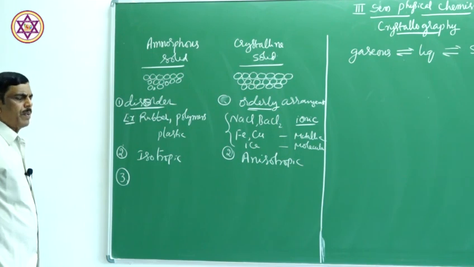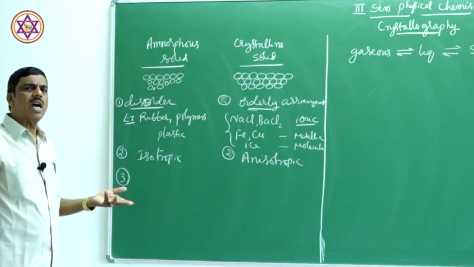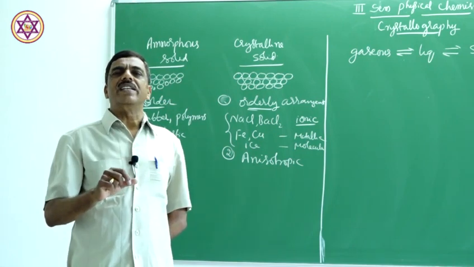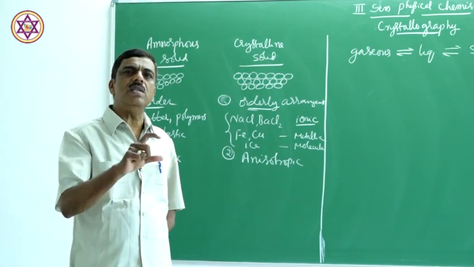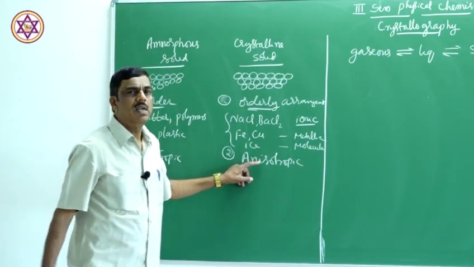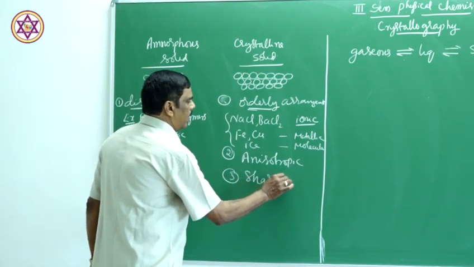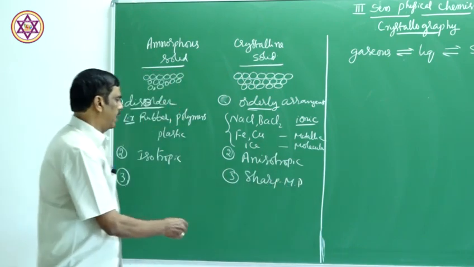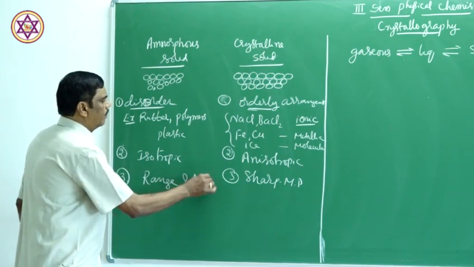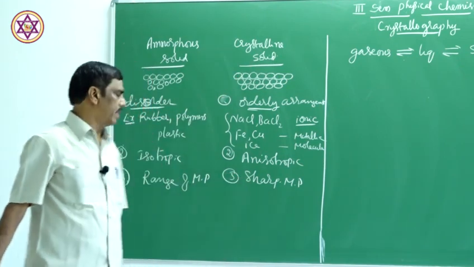Now, regarding the melting point, when you heat an amorphous solid, there is no sharp melting point. A range of temperature is there for the melting point in the case of amorphous solids. Whereas in the case of a crystalline solid, there is a sharp melting point.